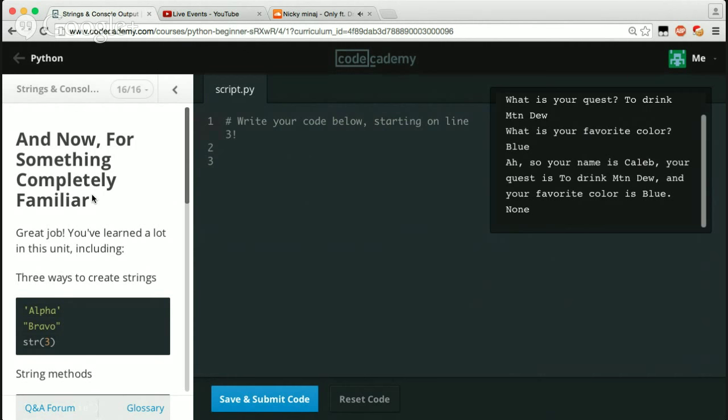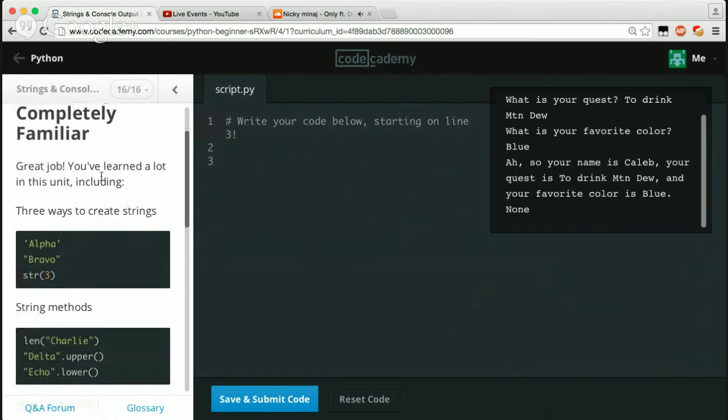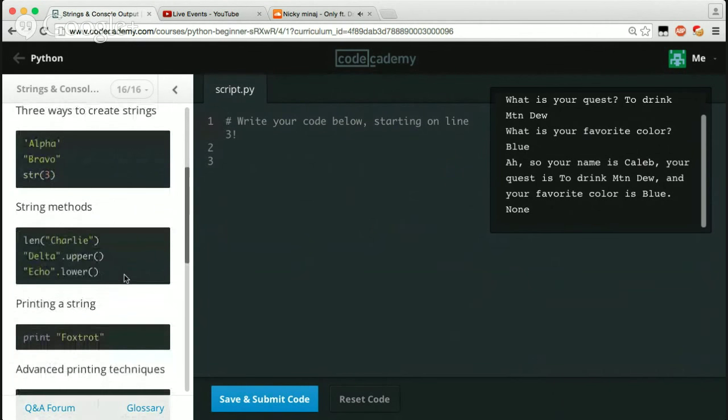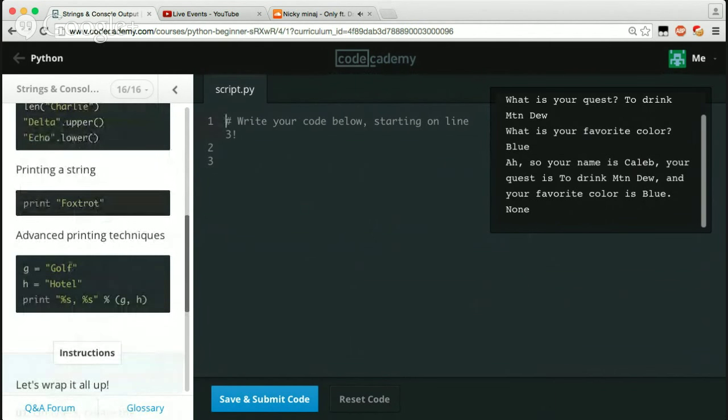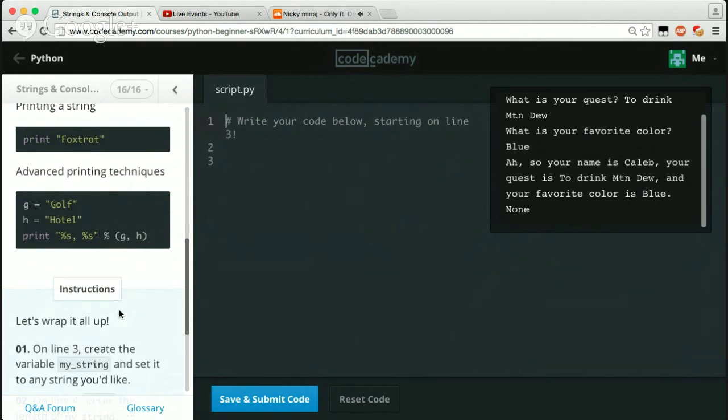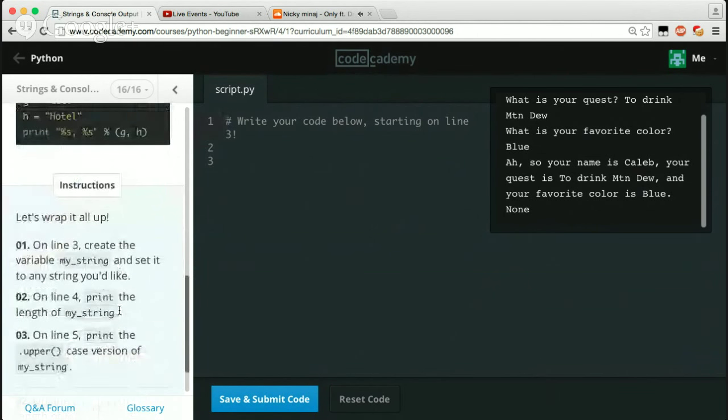And now, for something completely familiar. Great job. You learned a lot in this unit, including 3 ways to create strings. Alpha, Bravo, string 3. Okay, that's cool. String methods: len, Charlie, delta.upper method, echo.lower. Okay. Printing a string: print, foxtrot. Advanced printing techniques: G equals golf, H equals hotel, print %s %s, G, H, we'll just say golf hotel. So pretty much let's wrap it up.